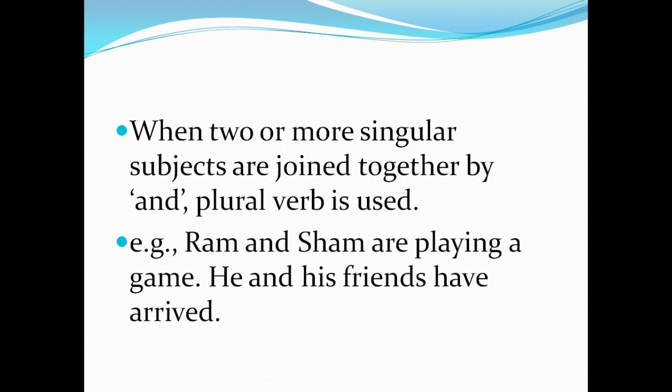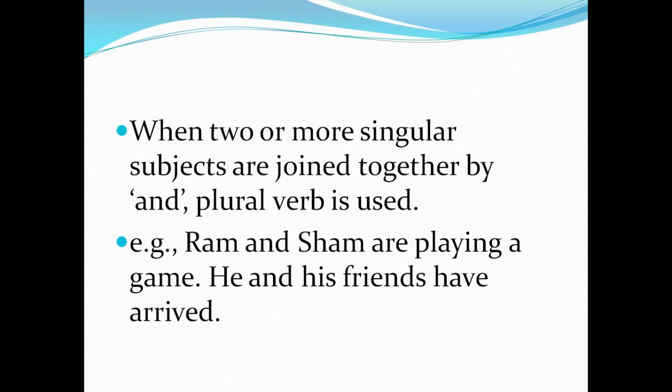Okay, Ram and Sam are playing a game. Again, they are continuing with the same. He and his friends have arrived. They both are different, and a third person, more than one other subject, is also being used. Friends, they are also arriving. Because of this, they all are different subjects and the concept is also different, so a plural form has been used.